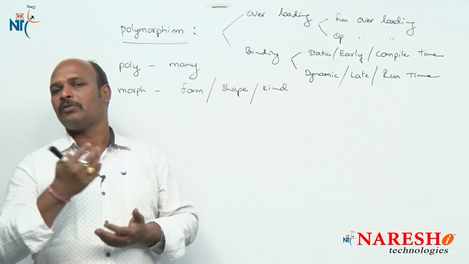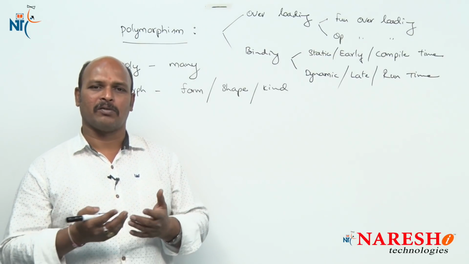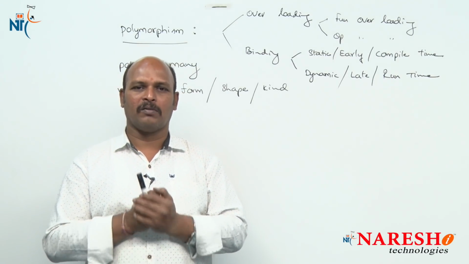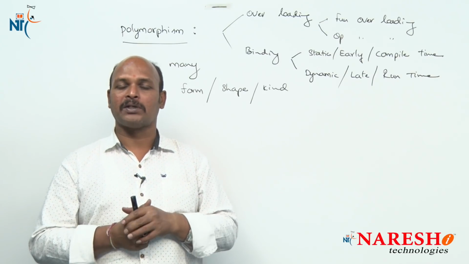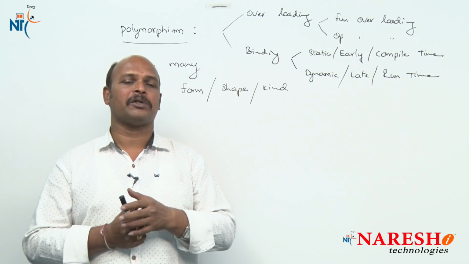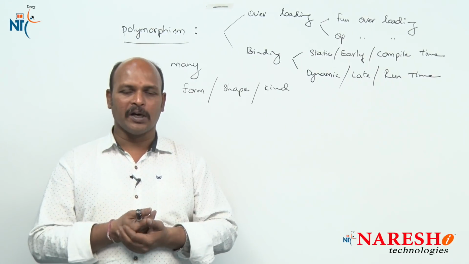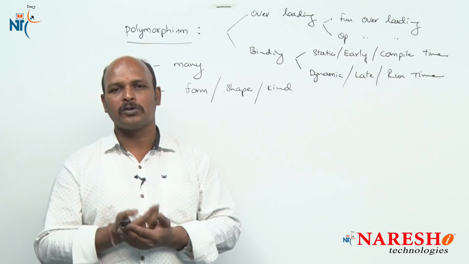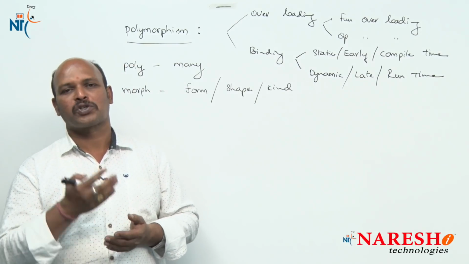We know that C is a function oriented programming language, because in C the total concept revolves around functions. But in C++ objects are introduced. That is why C++ is called object oriented programming. As usual, to control the input output operations we use some predefined objects which are controlled by streams.